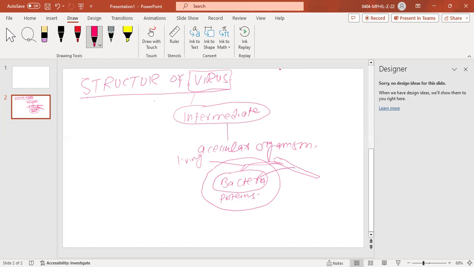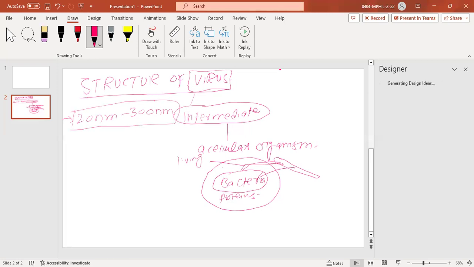So the size of the viruses which are mostly considered is about from 20 nanometer to 300 nanometer. So this is the range of the size of the viruses.